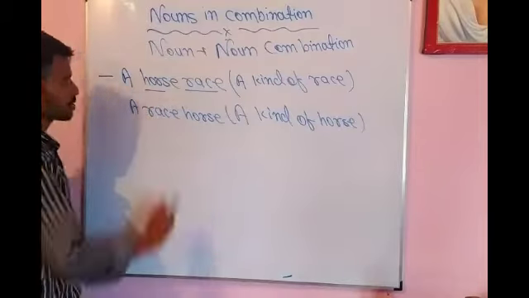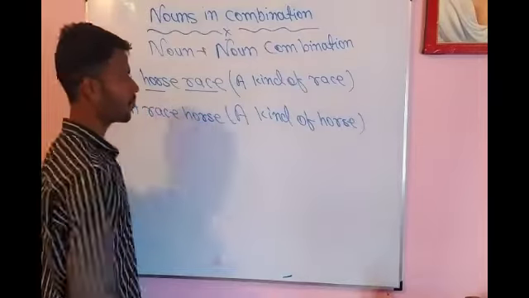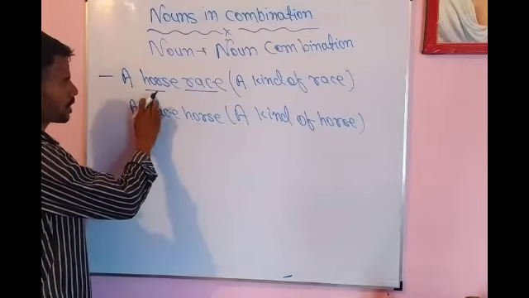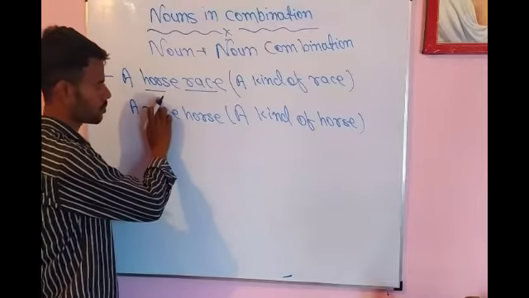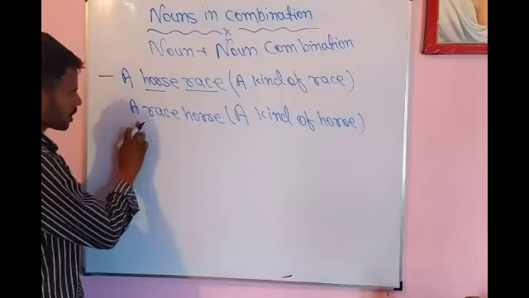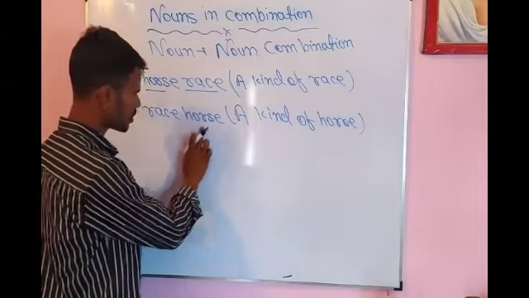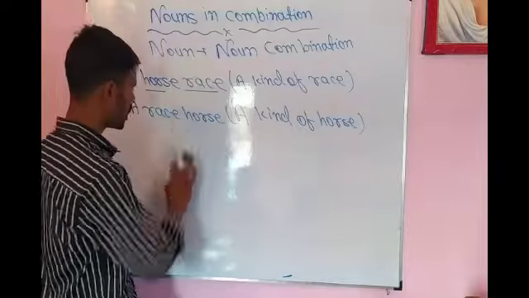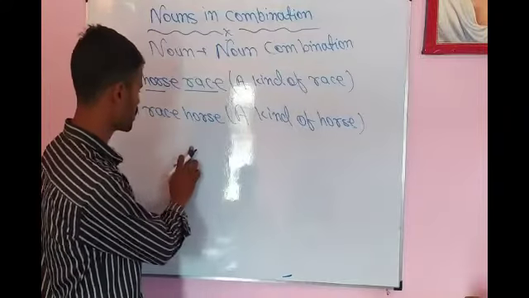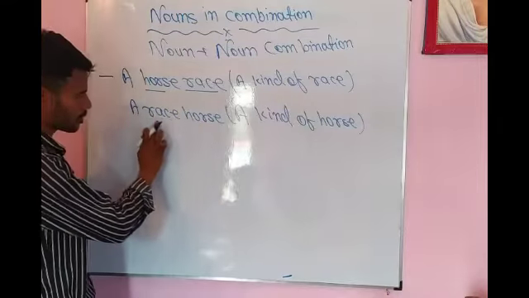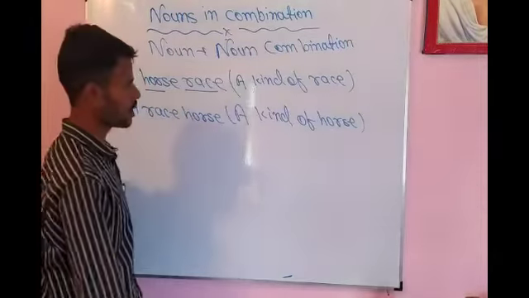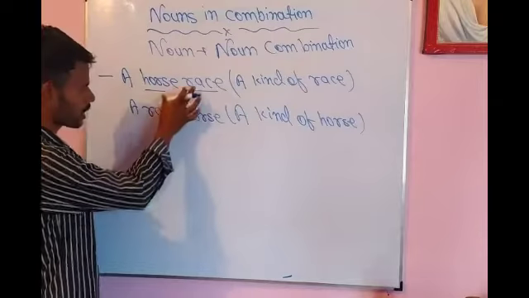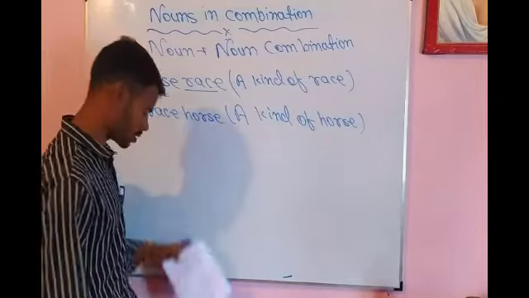A horse race, it means the main word of this structure is race and horse is used here in the form of an adjective. The second word of race horse, horse, is a noun and race has been used in the form of an adjective. That means horse is the main word of this structure. With the help of examples, we are going to learn the actual and accurate use of these two words.